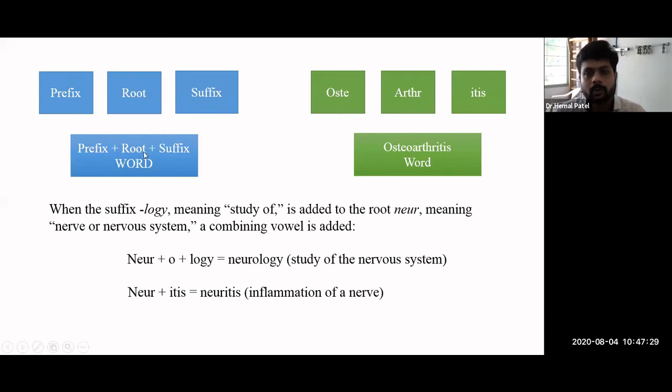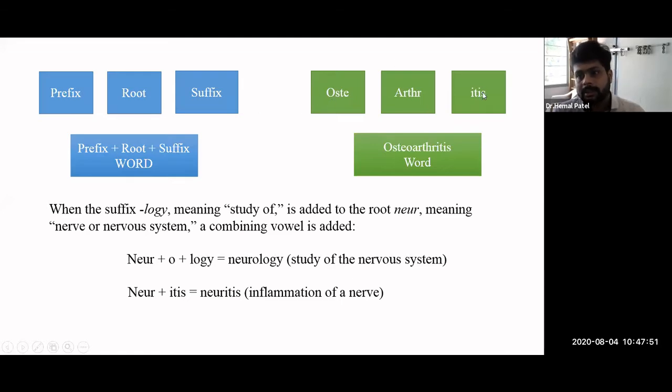Either we can use the root as well as the suffix, or the prefix as well as the root only. And between two parts, if we want to join them, we need to use a combining form, meaning A, E, I, O, U.